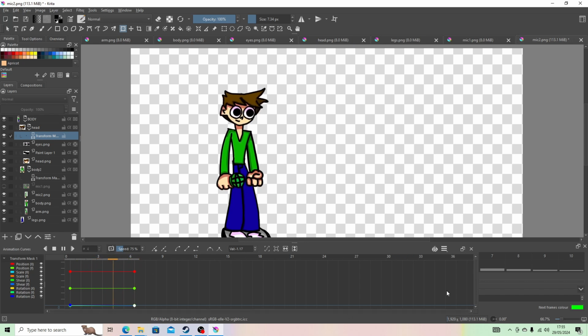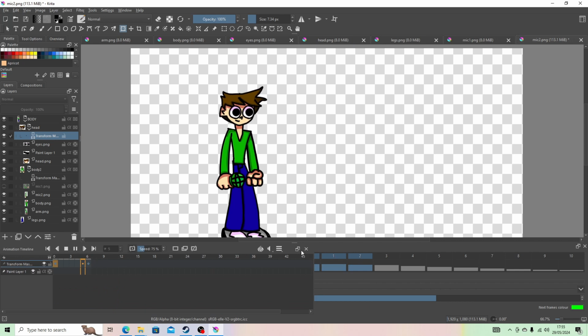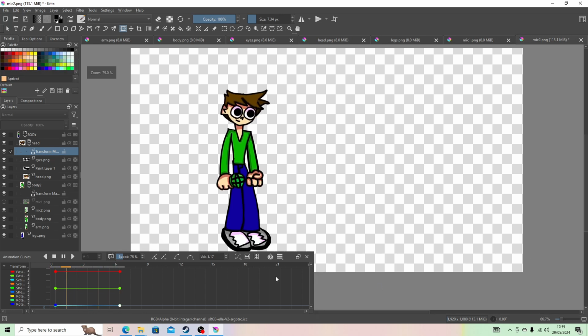So maybe I could expand it out a bit. I don't know what I'm doing with this. I should probably stop doing this. I don't want to be on the animation timeline. I want to be on the curves bit. There we go. You know, that's fine. So like 6, 10.